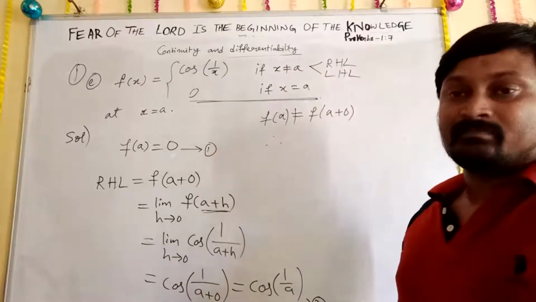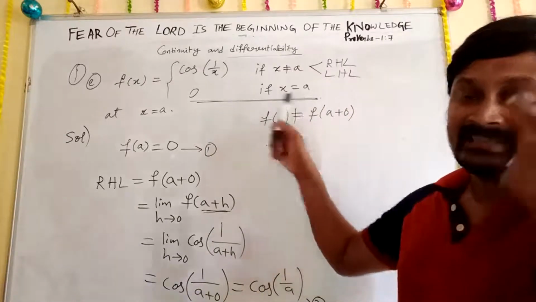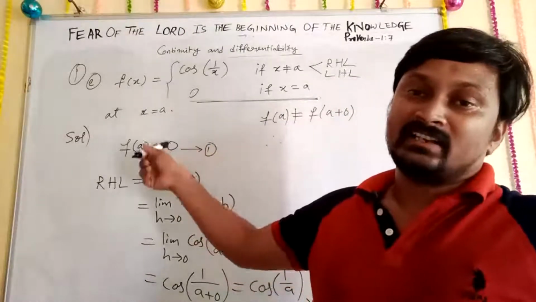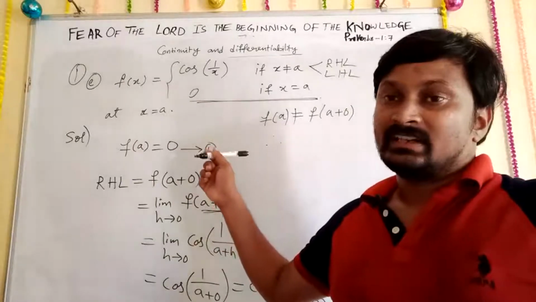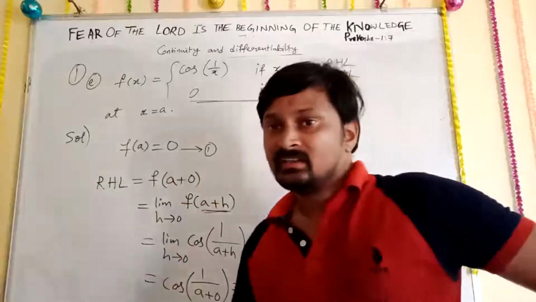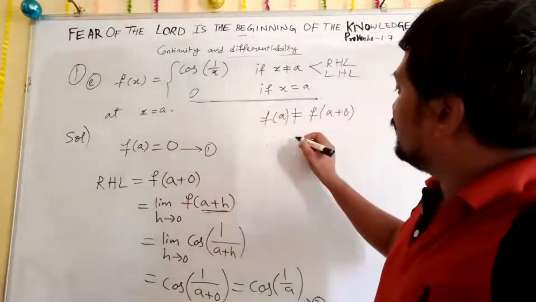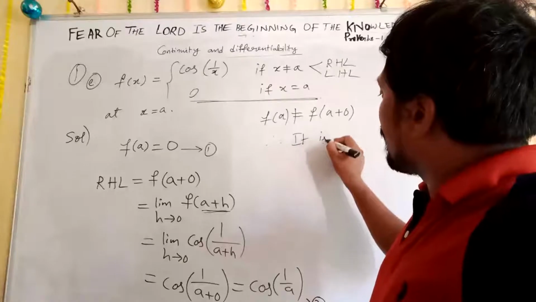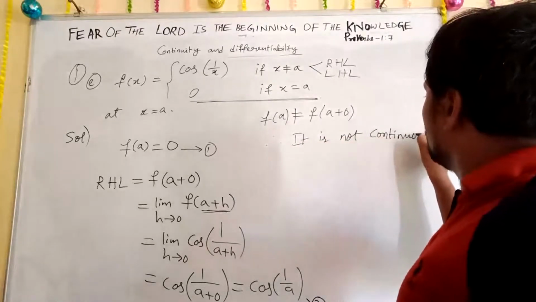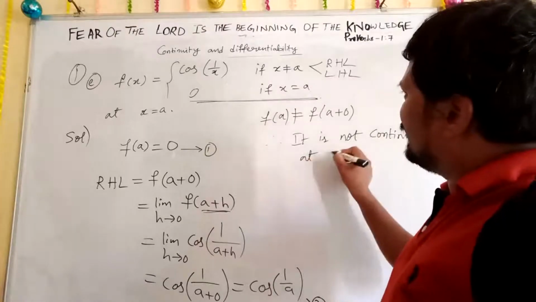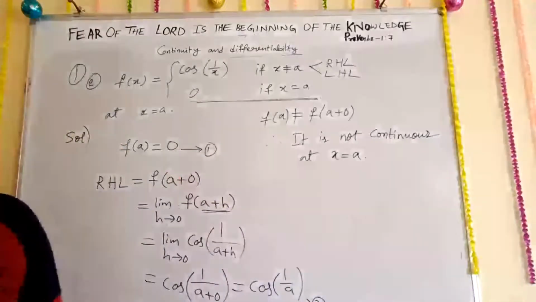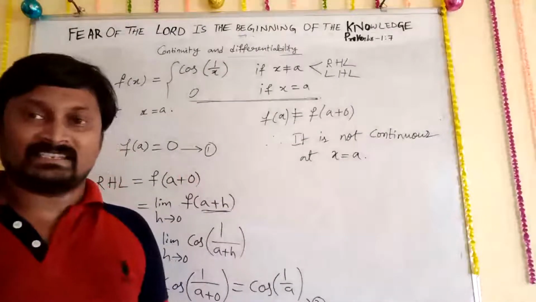Therefore, what we can say? If both are not equal, does the function exist or not exist? Means what I need to say, it is continuous or not continuous. It is not continuous. So now we can write here it is not continuous at x is equal to a. It means here the limit of f of x does not exist.